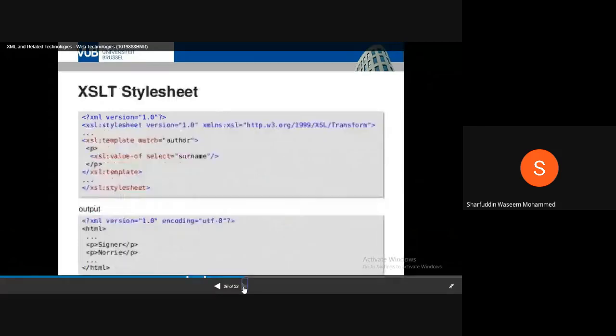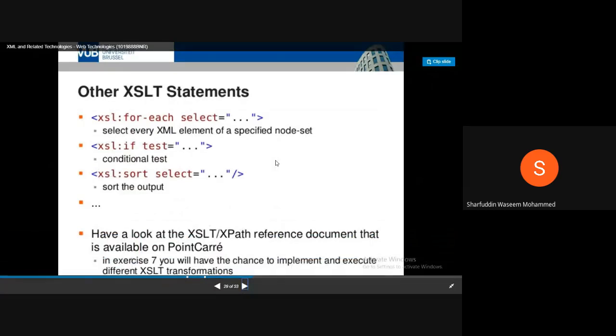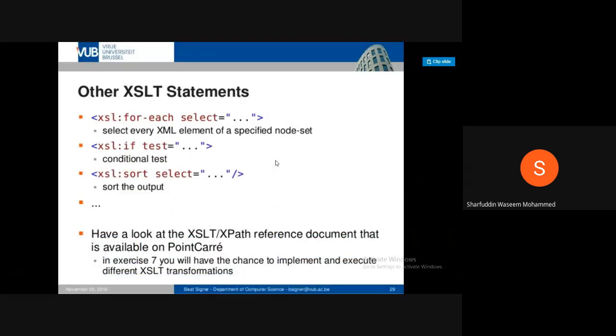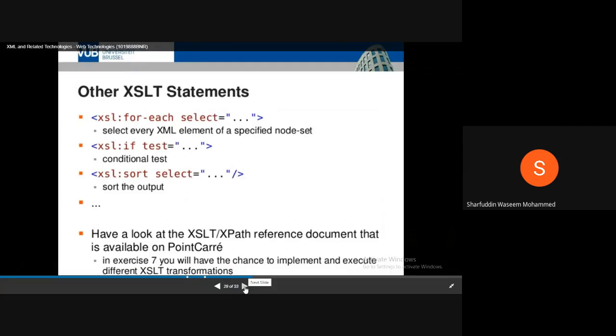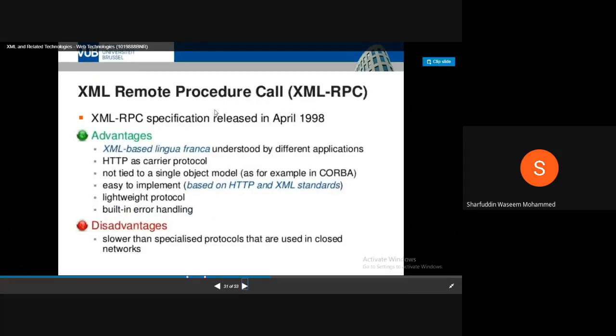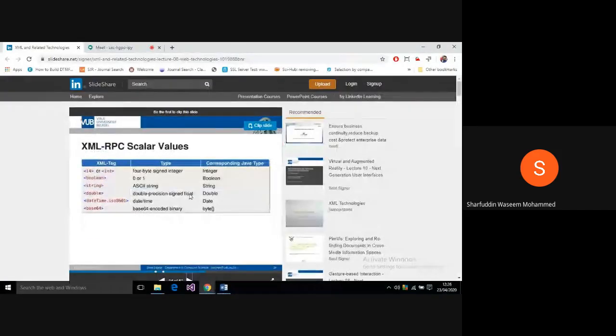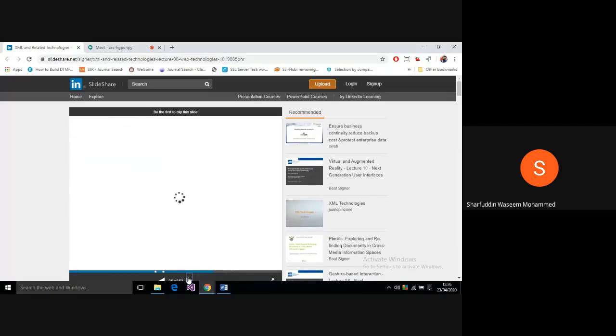Okay, I gave you one example yesterday, and these are XSLT statements. Those who are willing to learn can go for this, otherwise it is out of syllabus, because XSLT, DTD, schemas and all these are out of your syllabus. You just need to remember that these are separate technologies, like XSL and remote procedure calls. Probably you have to list only some 7 to 8 technologies that I discussed. So you refer to this PPT, not all the content. No need of RPC and all these things.